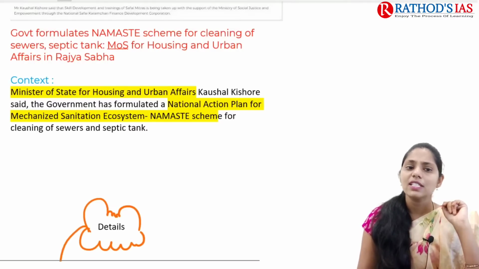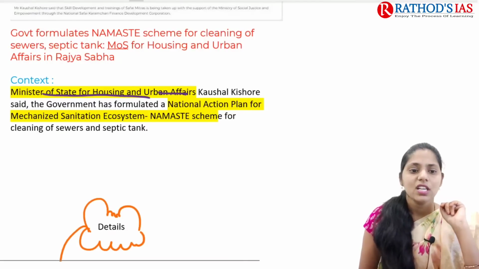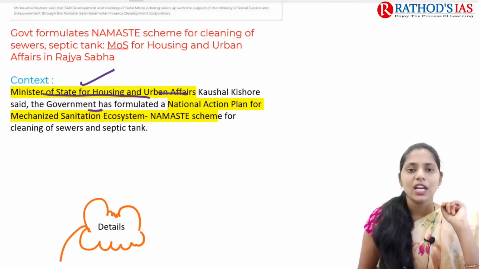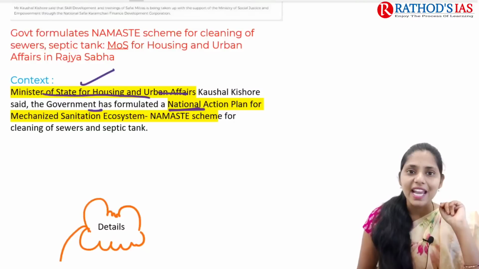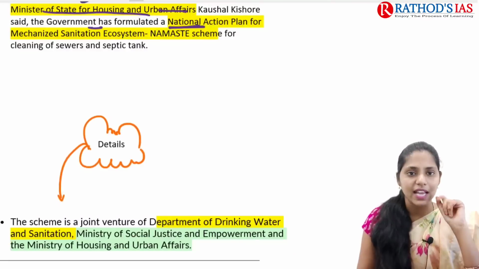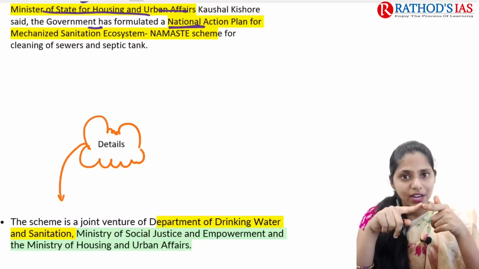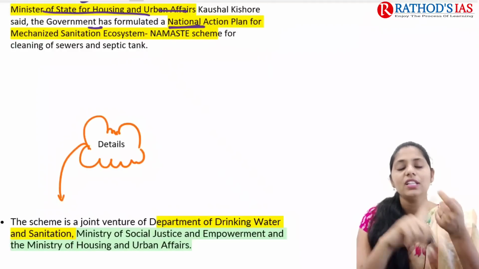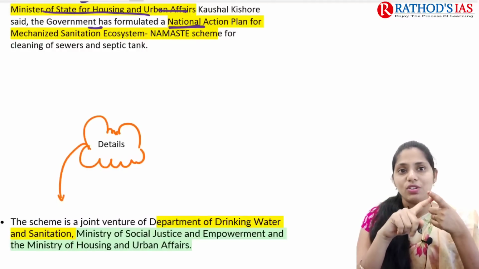So if you see the context, it mainly says that the Minister of State for Housing and Urban Affairs said the Government of India has formulated the NAMASTE scheme, that is, the National Action Plan for Mechanized Sanitation Ecosystem. This scheme is for the cleaning of sewers as well as septic tanks. Actually, I can say manual scavenging is still prevalent in India, and a number of reports say there are also deaths related to this manual scavenging.